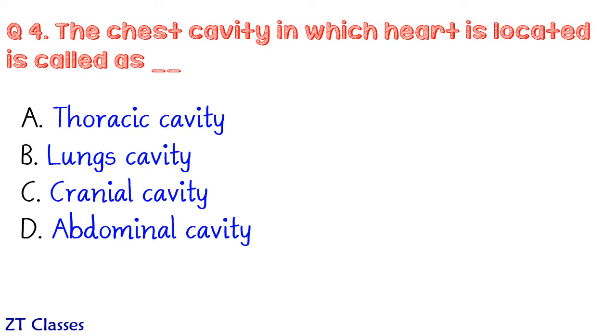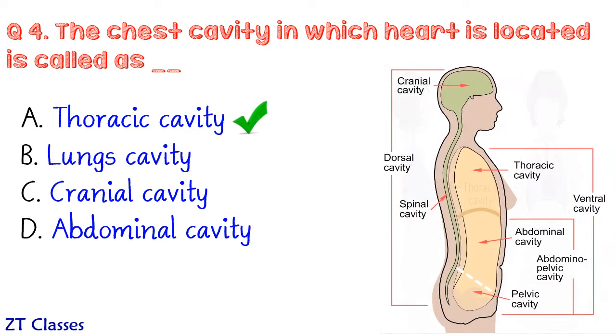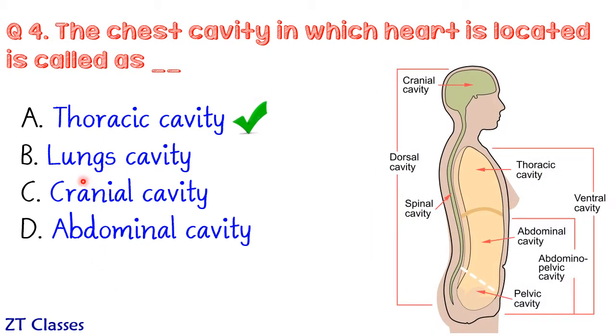Next question is, in which cavity heart is located? Well, correct answer is thoracic cavity. Let's check other options. There is nothing called as lungs cavity. Cranial cavity is where the brain is present. Abdominal cavity is cavity beneath the diaphragm in which liver, pancreas, intestines are present.